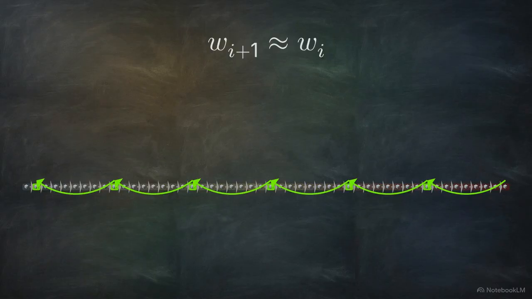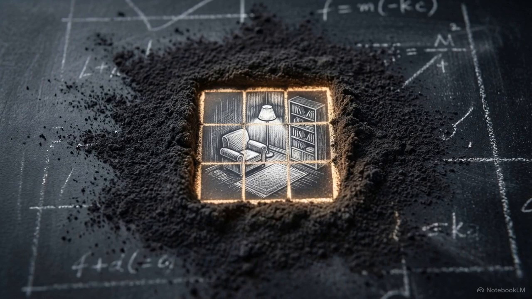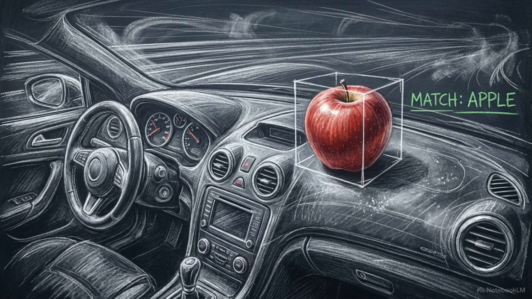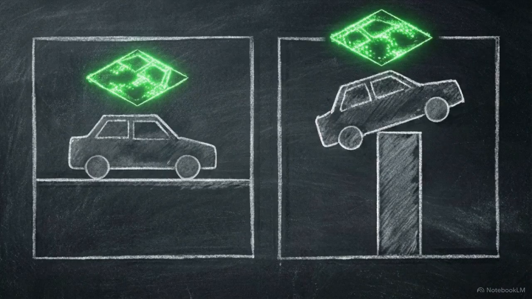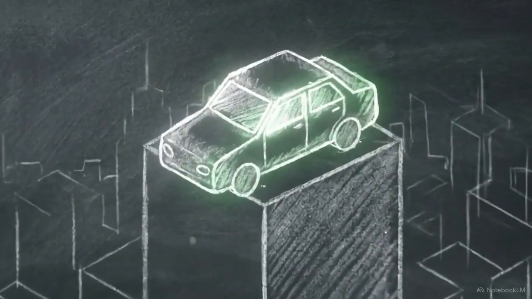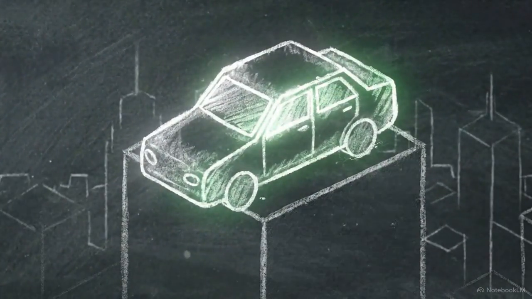This local focus has a direct impact on how the network interprets the world. It creates translational invariance, the ability for a network to detect a feature regardless of its physical position on the screen. While this is often useful, it means the network can detect specific objects while remaining blind to their logical spatial context. A filter trained to find a car triggers just as strongly if that car is on a road or parked on top of a skyscraper. The convolutional network has isolated a pattern of pixels, but it has completely failed to understand the actual image.